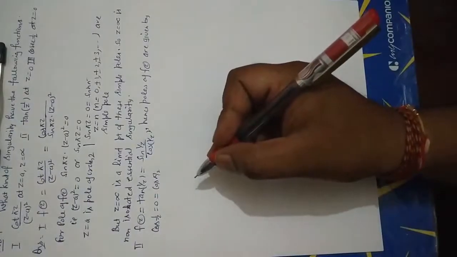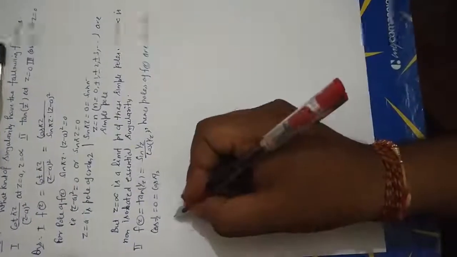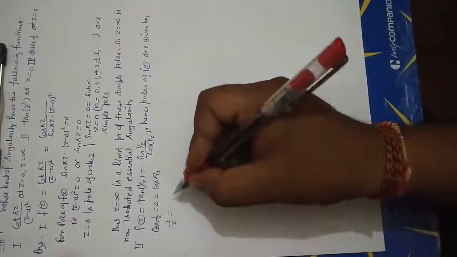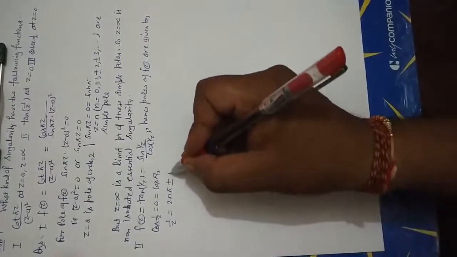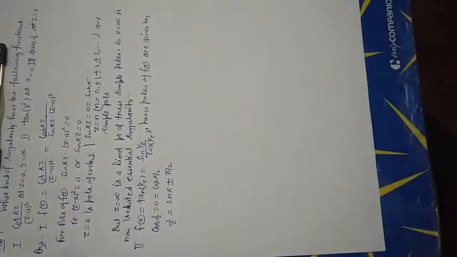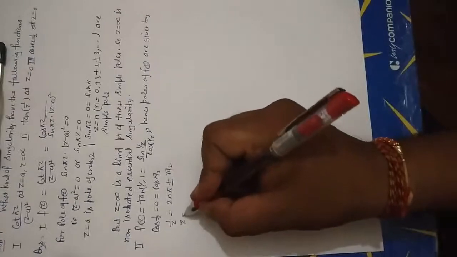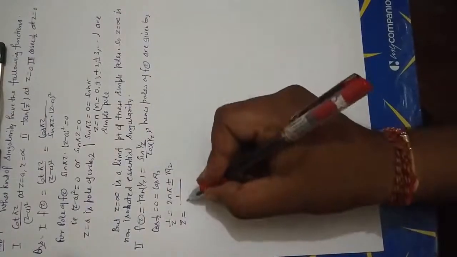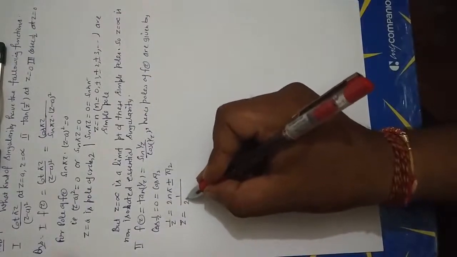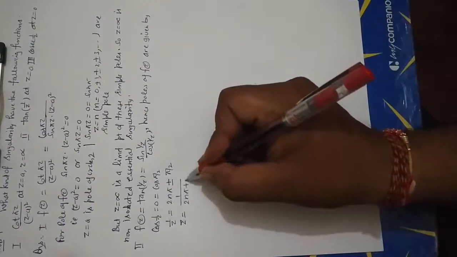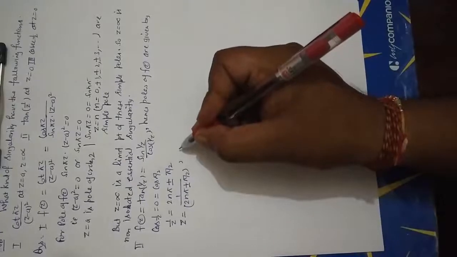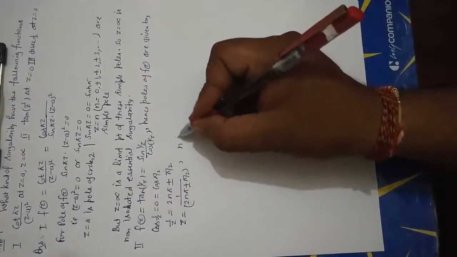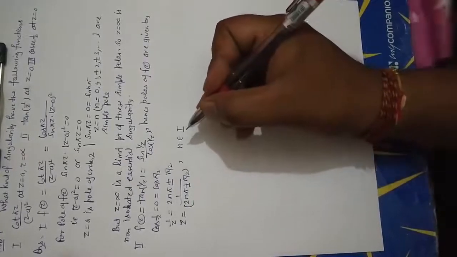Now for general value in cos, 1 upon z is equal to 2n pi plus minus alpha, that is pi by 2. Now z equal to 1 upon 2n pi plus minus pi by 2, where n belongs to integer set.